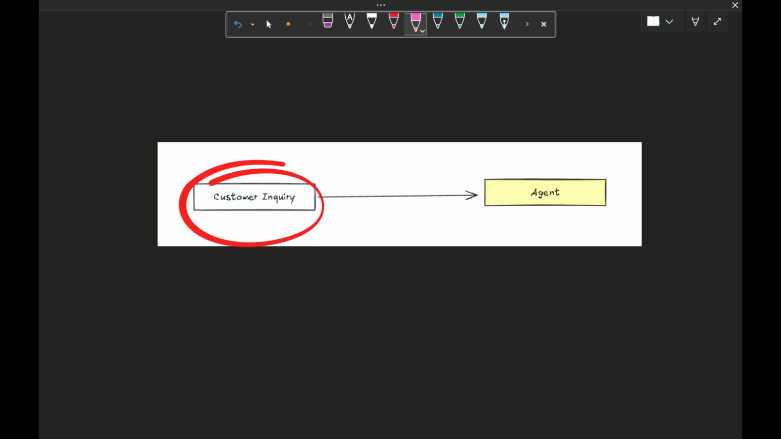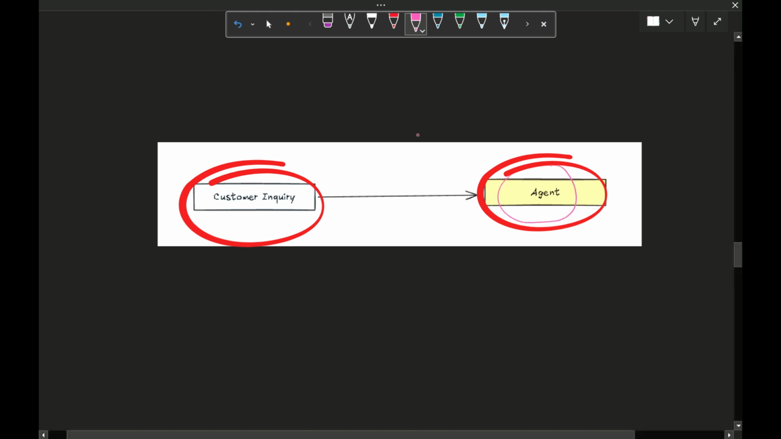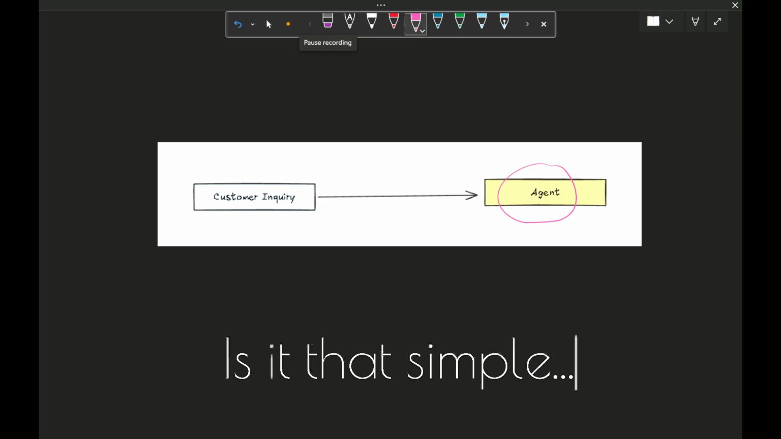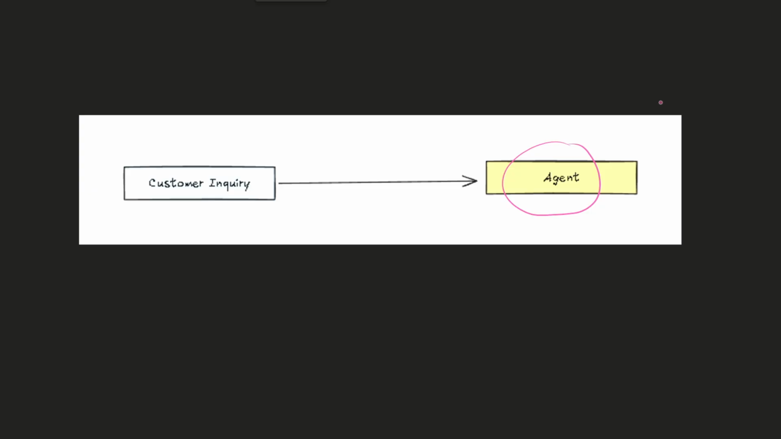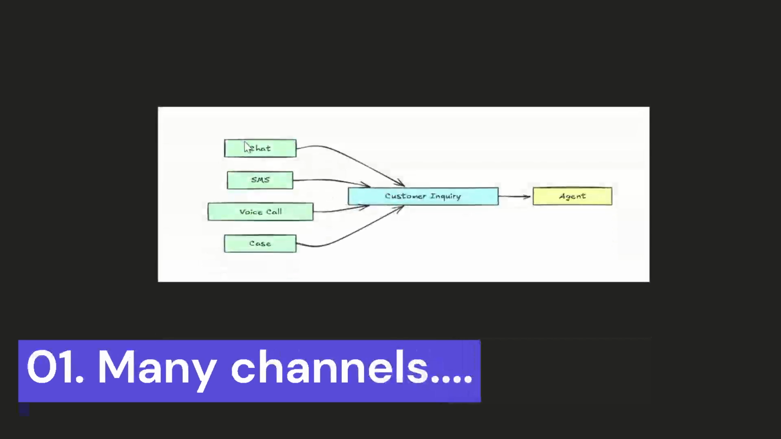So a customer raises an inquiry and an agent picks up the inquiry and answers the customer, right? Is this as simple as that? Nope. The first problem that we face is that a customer can inquire through multiple channels, right?